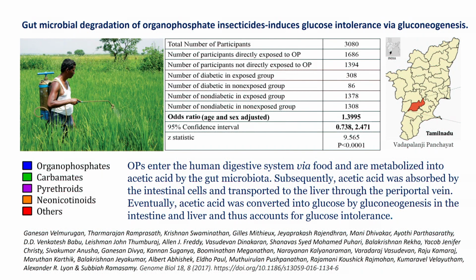I'm just showing you this slide to give you the importance of pesticides. People exposed to pesticides, especially organophosphorus, had diabetes almost 4 times more, 308 versus 86, than people who are not exposed.